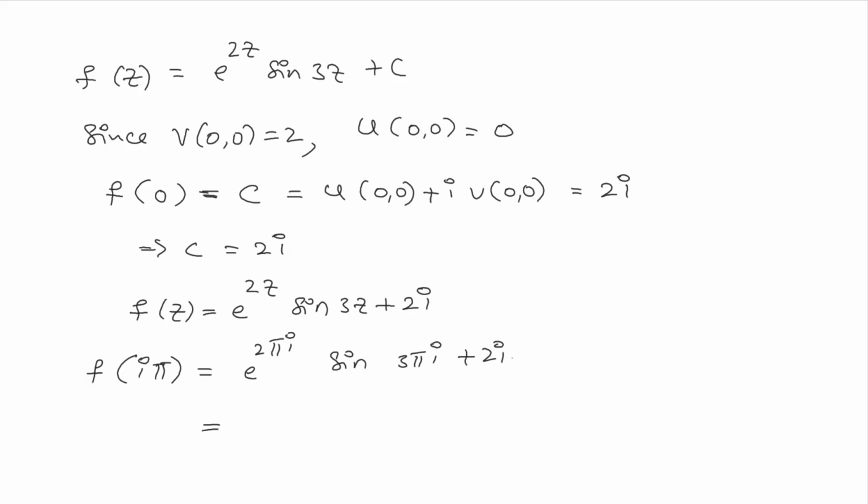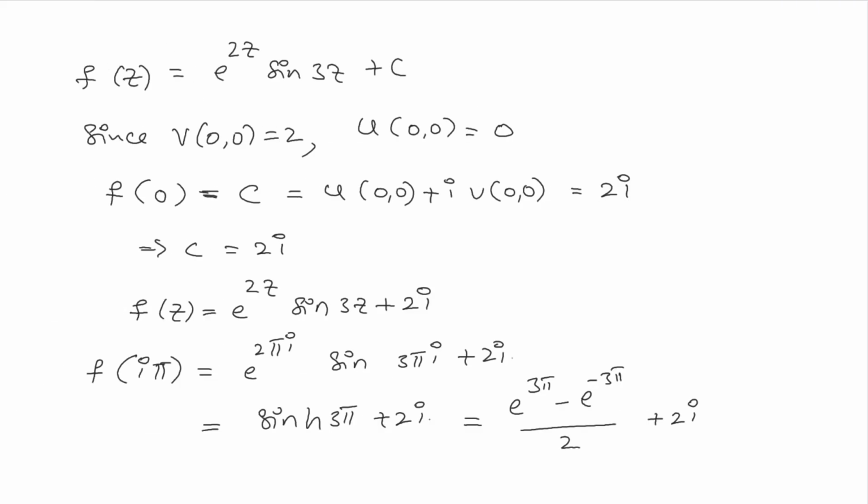So with the definition of sine, we can see sin 3 pi i is nothing but sin h 3 pi plus 2i, and sin h 3 pi is nothing but e to the power of 3 pi minus e to the power of minus 3 pi divided by 2 plus 2i. This is the value of f of i pi.